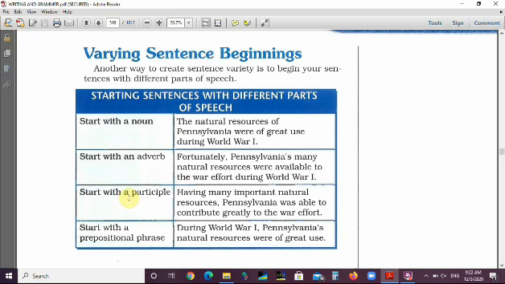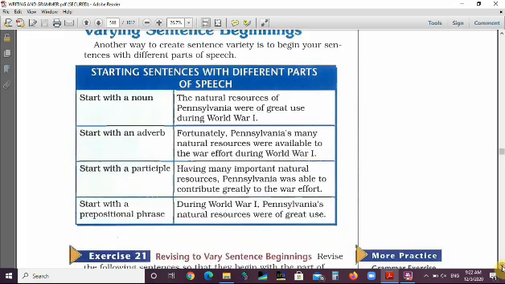Number 3, start with a participle. We can start with a participle, a present participle or past participle. Having many important natural resources, Pennsylvania was able to, to the end of the sentence. We can also start with a prepositional phrase like this one. During, during is a preposition. During World War I, Pennsylvania's natural resources were of great use.